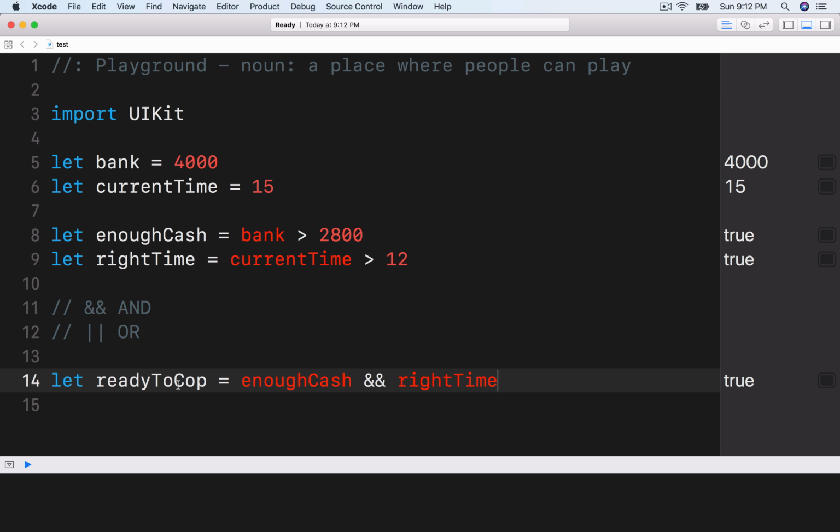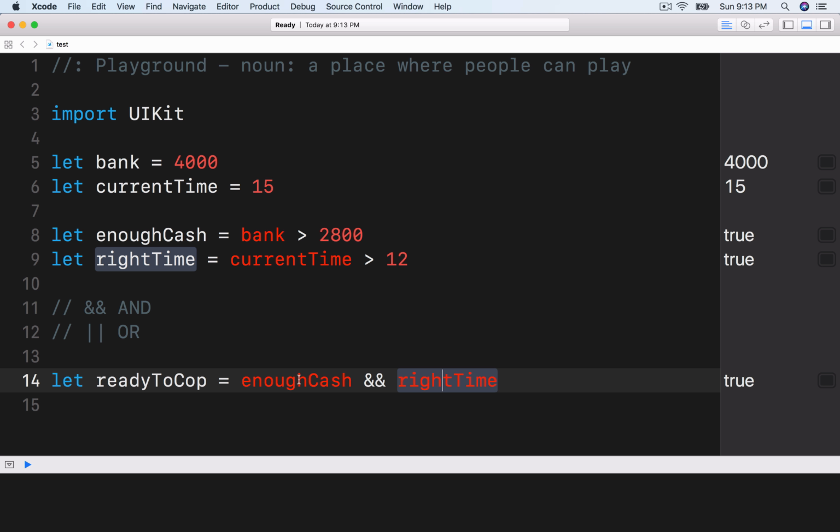So this is the situation when we try to go meet the plug, and he has two requirements for you to do. You have to have at least 2,800 to come see him. If you don't, you're gonna get in trouble. Probably a gun to your face. But anyways, that is one of the conditions. The other condition is that he's only gonna meet you after noon. He's only gonna meet you after he takes his kid to school. He goes to pick up some food. After his meal, he'll go see you. So that's why it's 12.